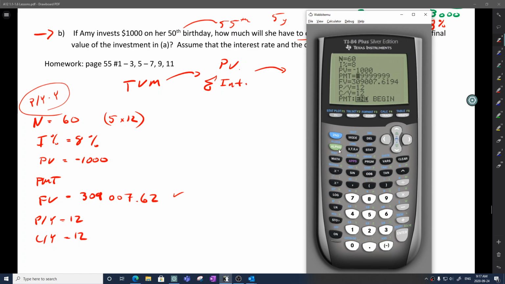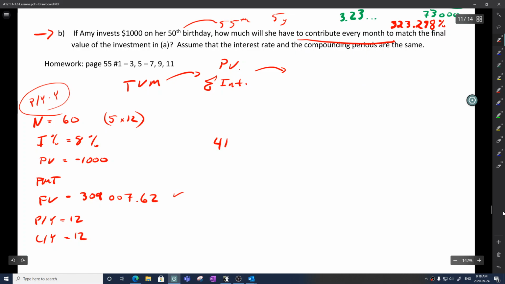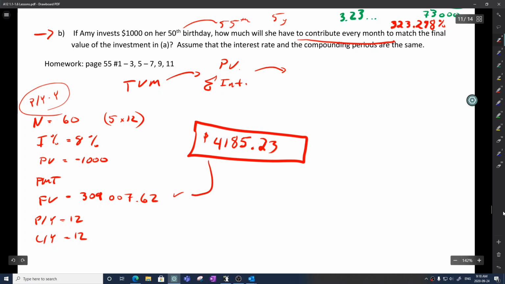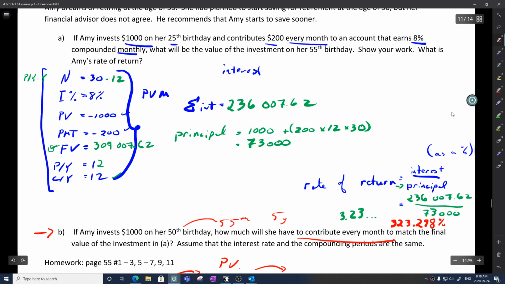So really, how much will she have to, what will her final or monthly payments have to be? Survey says, wow, she will have to make payments of $4,085.23 per month in the last 5 years in order to save the same amount. So, really super fundamentally important idea in real life.